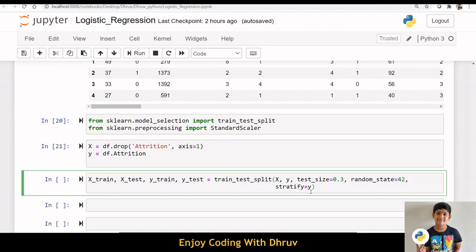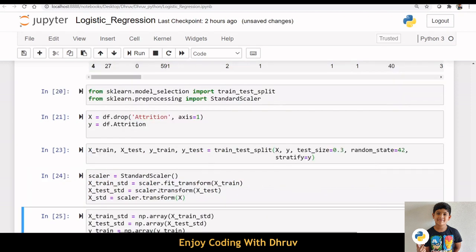When splitting the dataset, also I am using standard scaling here because feature scaling is important at implementing machine learning algorithm.